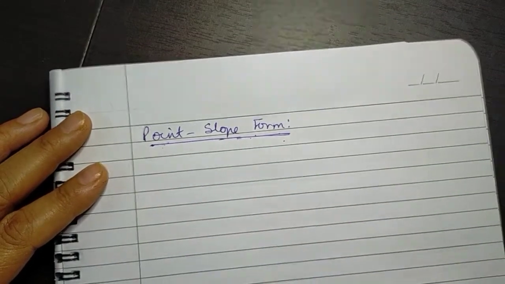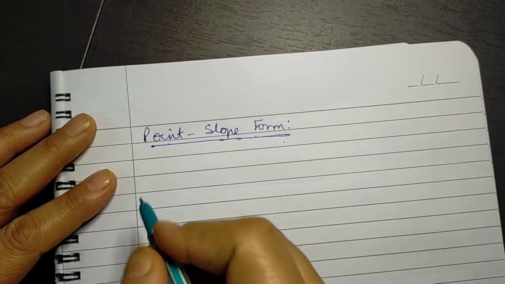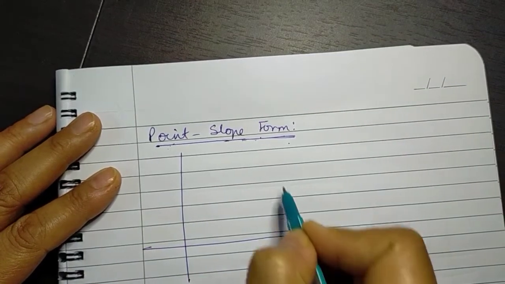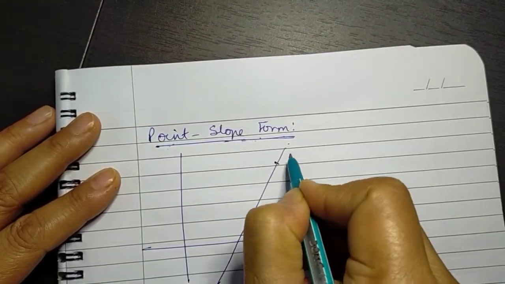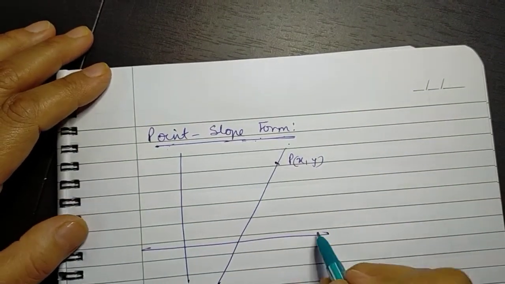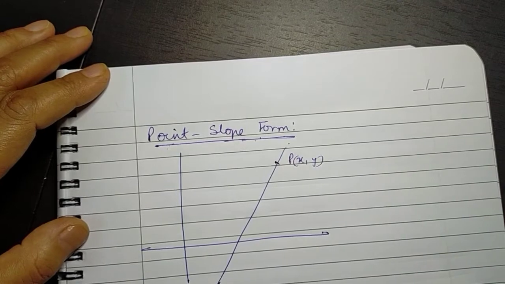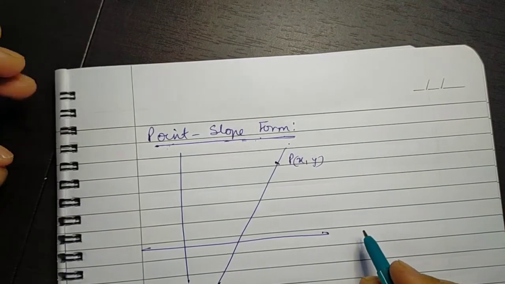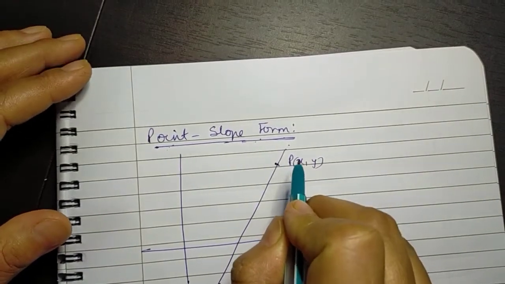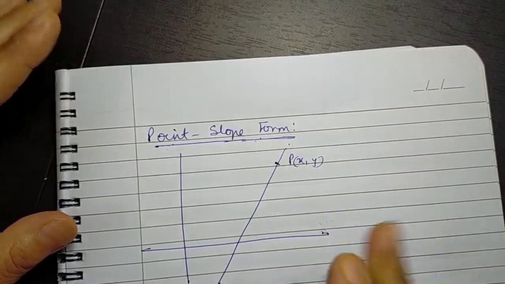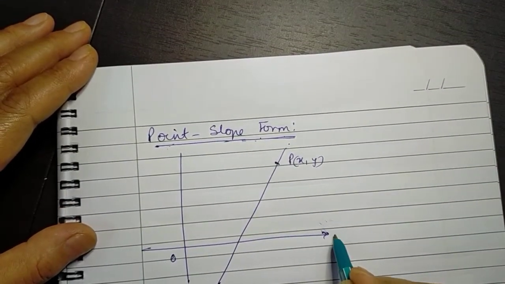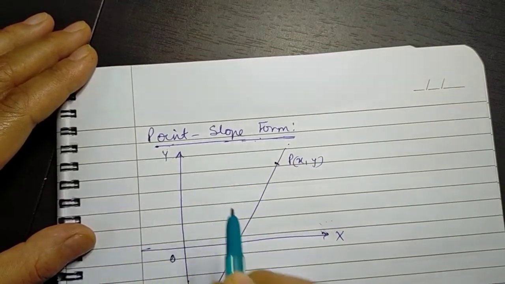Now we are required to find the equation of the line. Whenever we have to find the equation of a line, we'll always take a general line and we'll take an arbitrary point P(x, y) lying on the line. This is true for finding the equation of any curve for that matter, that we always take an arbitrary point P(x, y) lying on that curve. Here it is a straight line, and then we do the needful according to the things given to us.